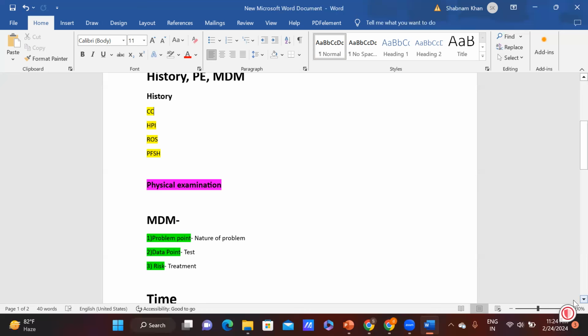Once again, I will repeat. So what is risk? In that particular encounter, whatever treatment the doctor suggests for the condition is called risk. That will decide the risk.